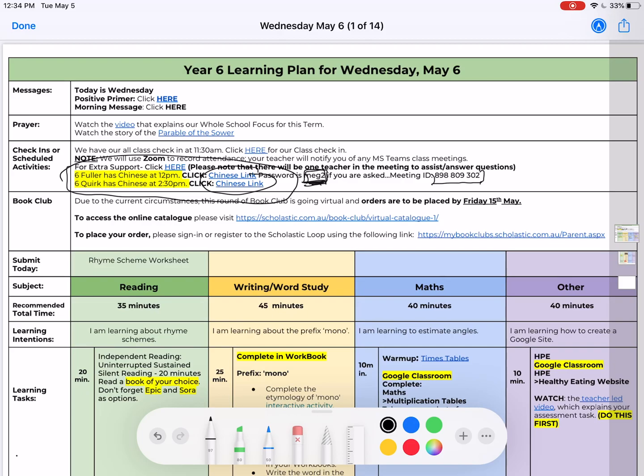There's also something new, book club. This is information if you want to order books from Scholastic. You're probably going to have to get your parents to look at this, but orders are due by May 15th. You can order online and pay online and everything. So if you're interested in any books, take a look at the catalog, which is this link right here, and let your parents know, okay?